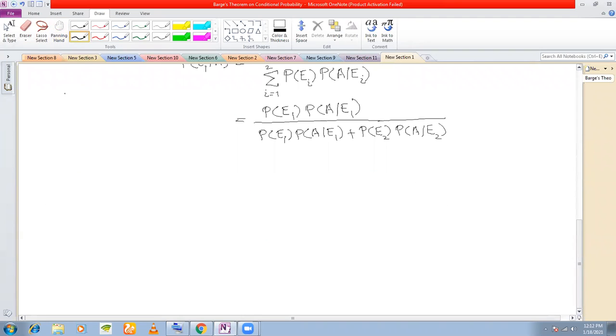Having discussed this, let us discuss one problem to demonstrate Bayes theorem. Let me write the question so that you can read the question and come prepared. Read the question, understand the question well. Problem 1 of Bayes theorem.